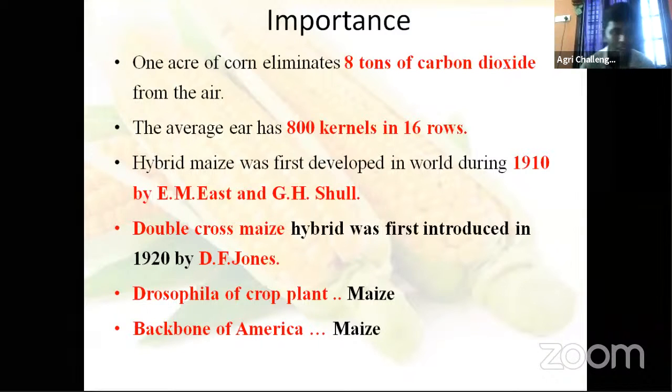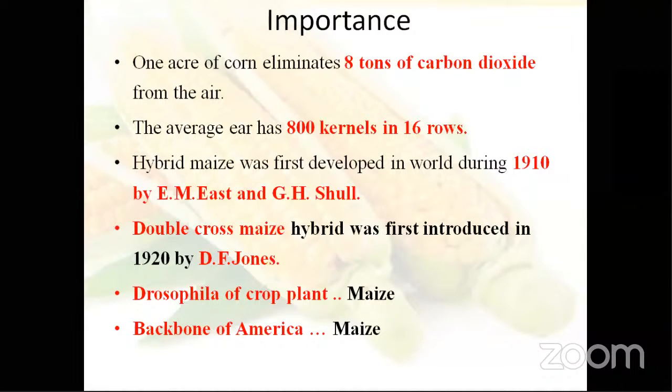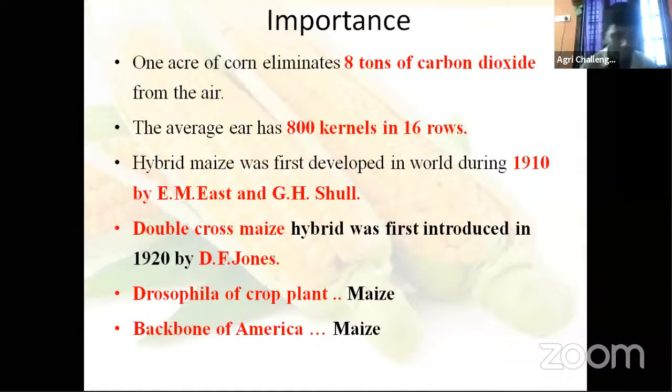But in case of crop plants, the maize plant is also very much suitable for genetical experiments. That's why we call the maize plant the Drosophila of crop plants. Among the crop plants, it is like Drosophila. Then there is another plant also called Drosophila plant. Which one is that? Prosopis juliflora, something is there. Just check it.